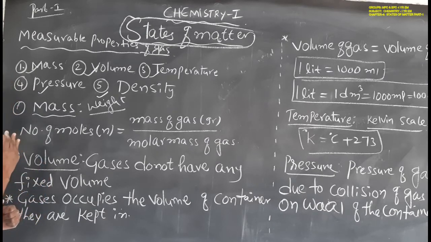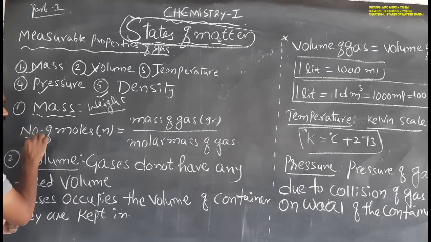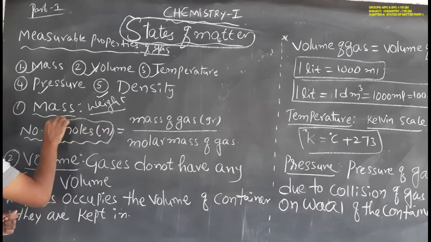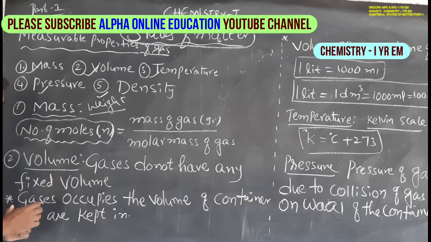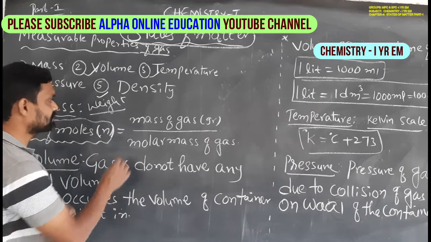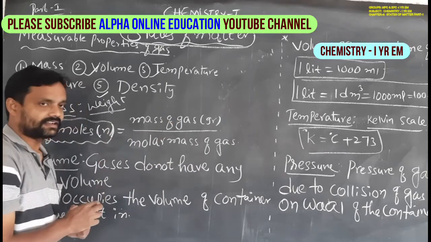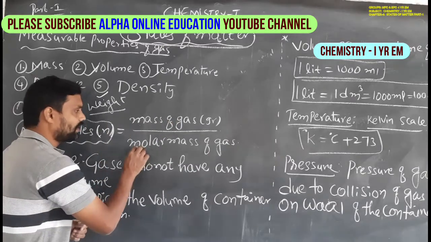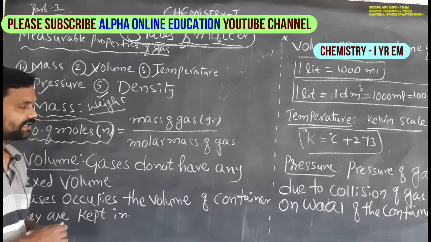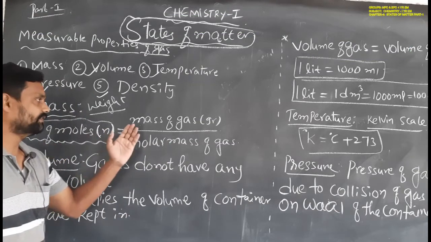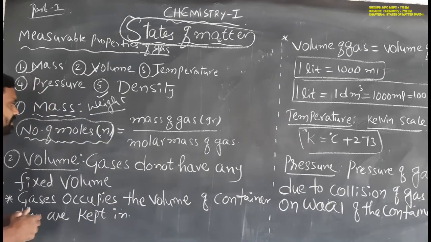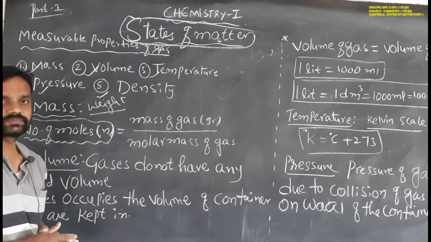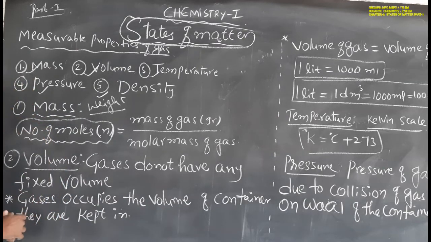By using that mass, we have to learn the meaning of the number of moles. Number of moles is indicated with the small n. So number of moles, n, is equal to the mass of a gas in grams divided by the molar mass of a gas. So number of moles means the mass of a gas divided by the molar mass of a gas. This is the meaning of the number of moles. Okay. This is the mass, one of the measurable properties of the gas.